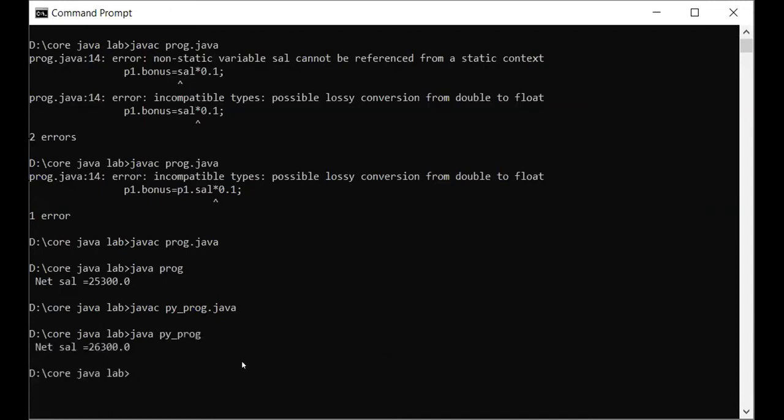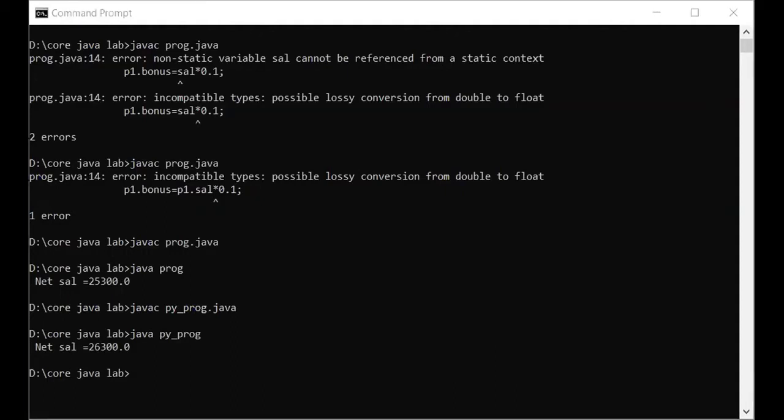See the output. 1,000 is added in the net salary because we have the fixed incentive property for the Python programmer. While जब हमने single inheritance implement करा था तो salary was 25,300 क्योंकि उस case में हमारे पास fixed incentive नहीं था. So let's see the program again.